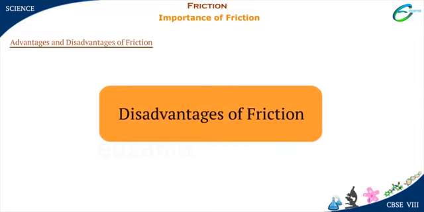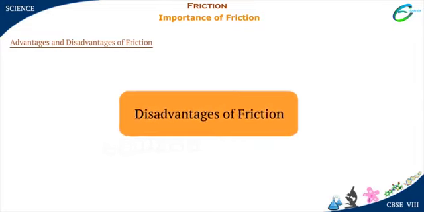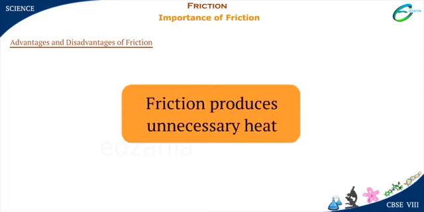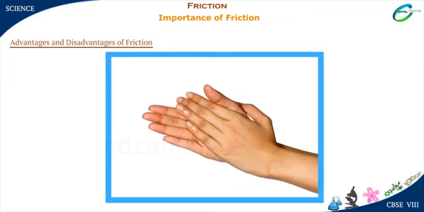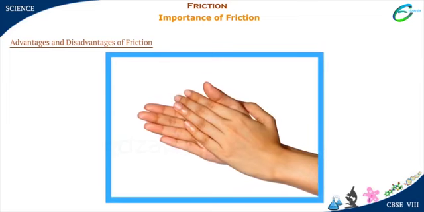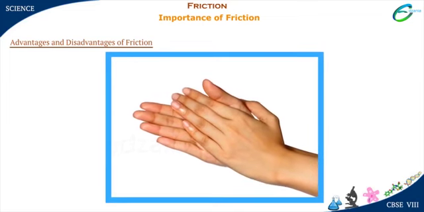Let's see some disadvantages of friction. Friction produces unnecessary heat. When two surfaces rub against each other, they generate heat because of friction. For example, if you rub the palm of your hands, they become warm.